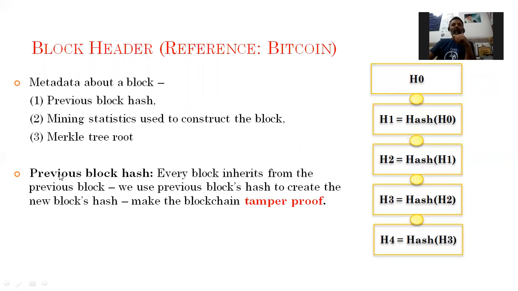You know, the previous block hash, as I discussed in the previous lectures also, every block inherits from the previous block. We use the previous block hash to create the new block hash. Basically, we compute the hash of the information stored in the previous block, and then store it in the new block, which makes the blockchain tamper proof. So this is basically S3, S4, and so on, H0, H1, H2, H3. We compute. This is the chain basically.